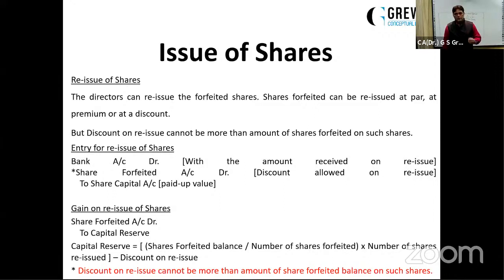What is the discount which has been provided by the company on the reissue of shares? If all the shares have been reissued, this capital reserve is merely the difference between the share forfeited credited earlier and now share forfeited debited at the time of reissue. But in many situations, all the shares are not reissued. So in that situation, you have to calculate this capital reserve by applying this formula. It's just a unitary method, nothing else.